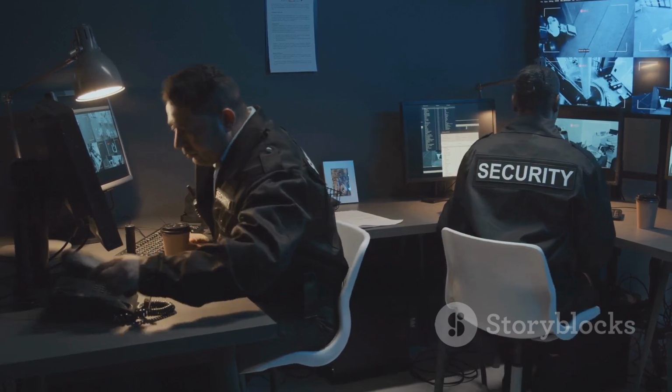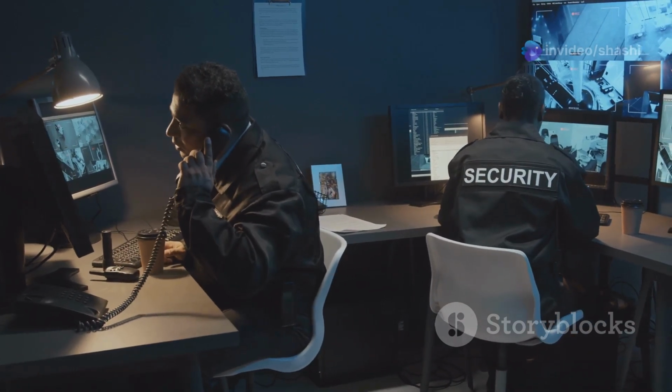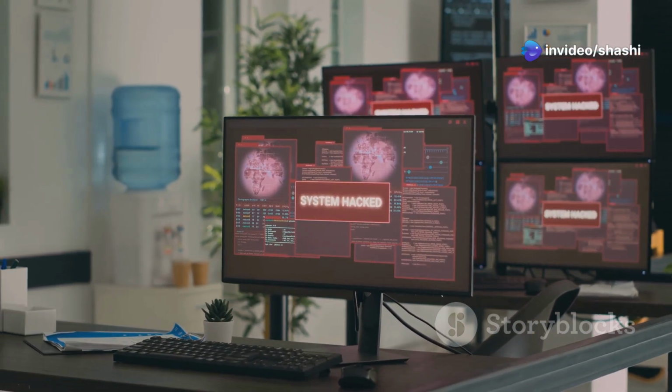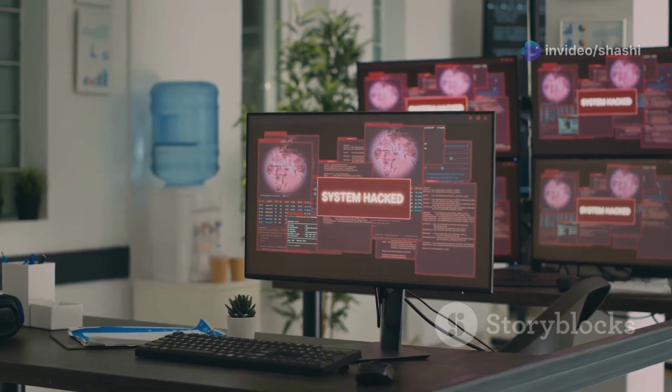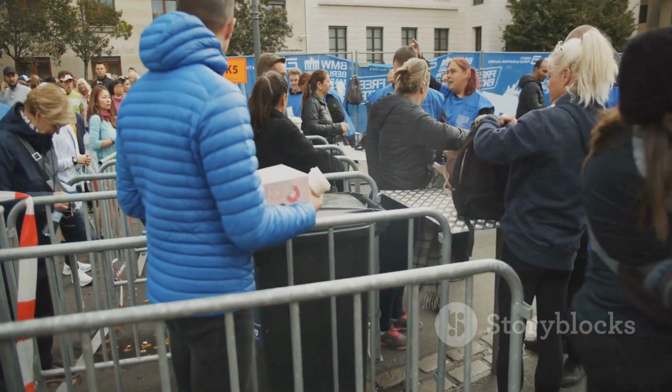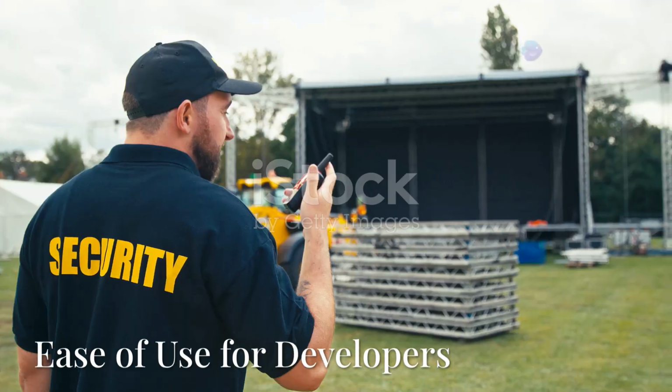Absolutely. Think of APIs as having a security team on guard at the gates. They prevent unauthorized access to sensitive systems by ensuring that only approved and controlled requests are processed. It's like ensuring that only a select few can enter a packed concert venue, keeping things organized and secure.